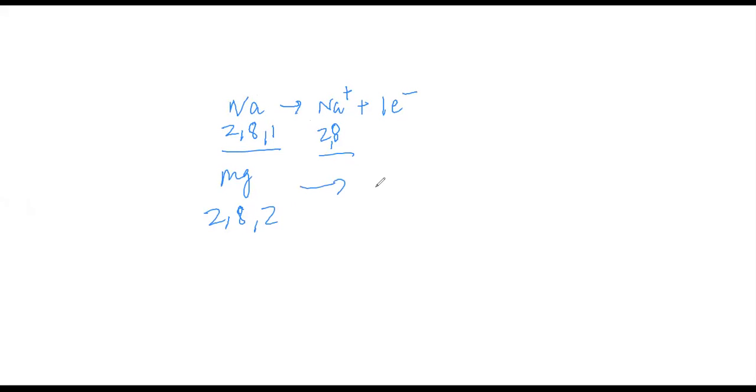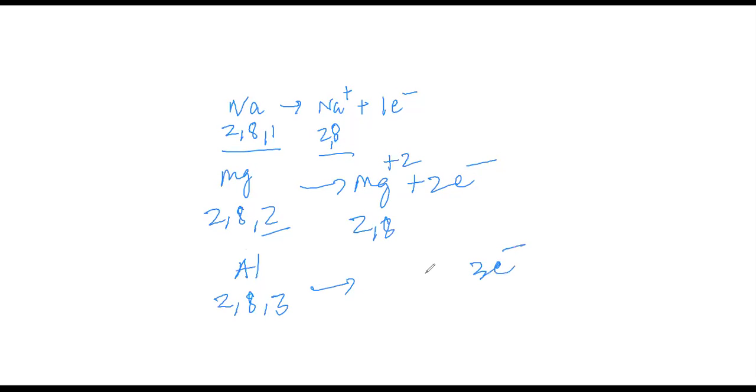Magnesium 2, 8, 2 loses its 2 electrons, and then the magnesium 2, 8 electronic configuration is formed, and magnesium gets a plus 2 charge. Same way, my dear students, aluminium, which has the electronic configuration 2, 8, 3, loses its 3 electrons from the valence shell and forms the Al plus 3 ion.